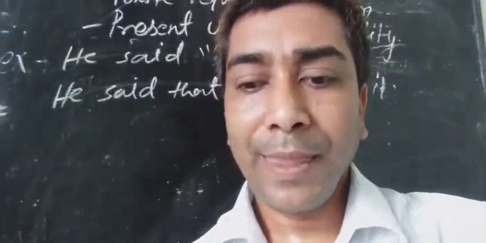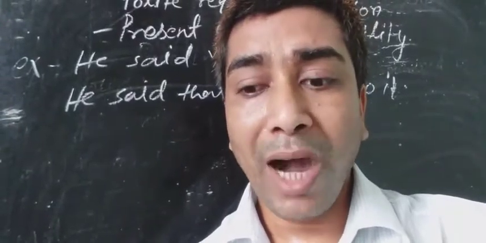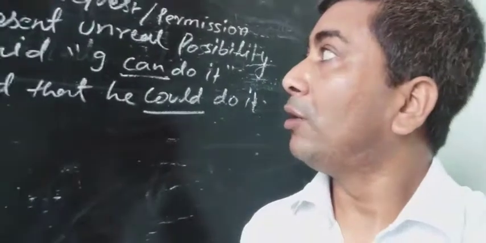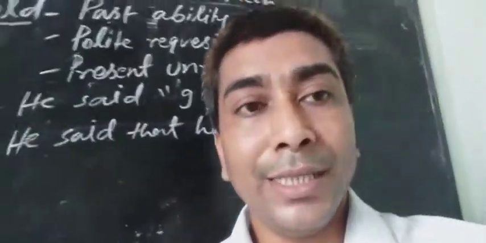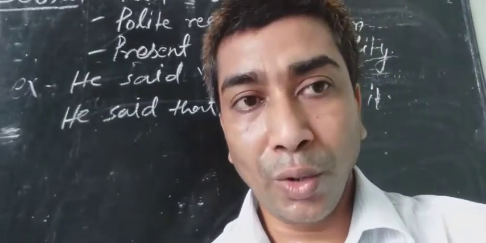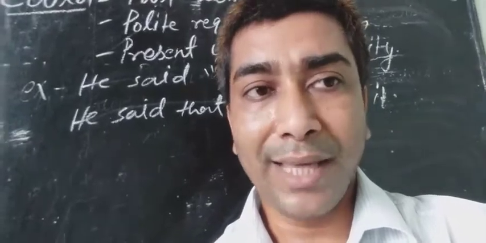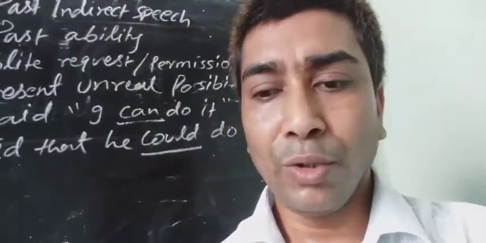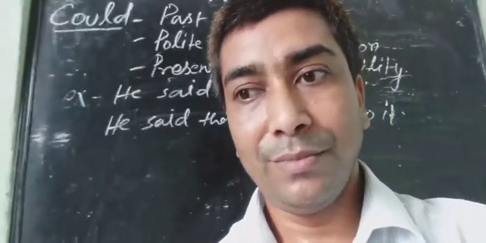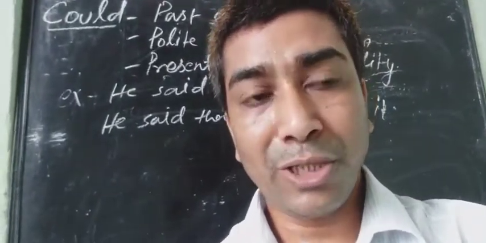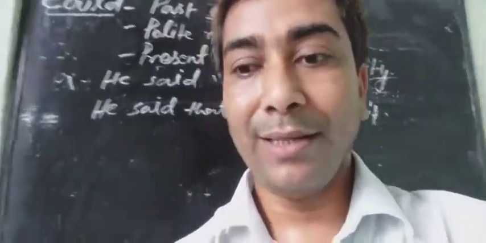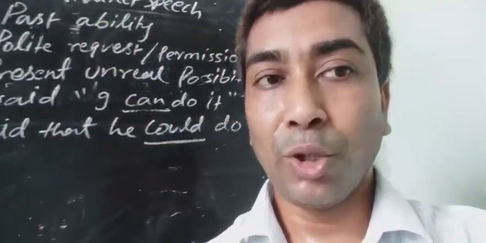Another example, if you worked hard, you could pass the exam. It's a possibility that you could pass the exam, but not possible because you don't work hard.